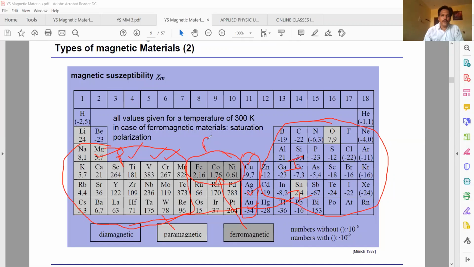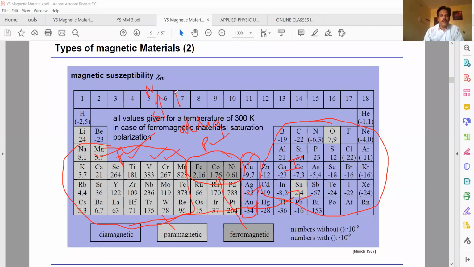These materials also have permanent dipoles. Here also permanent dipoles. What is the difference? You have to see the alignment of dipoles. A dipole is nothing but this one, spin. A spinning electron acts like a tiny magnet. So how many poles does it consist of? Two poles, north pole and south pole.